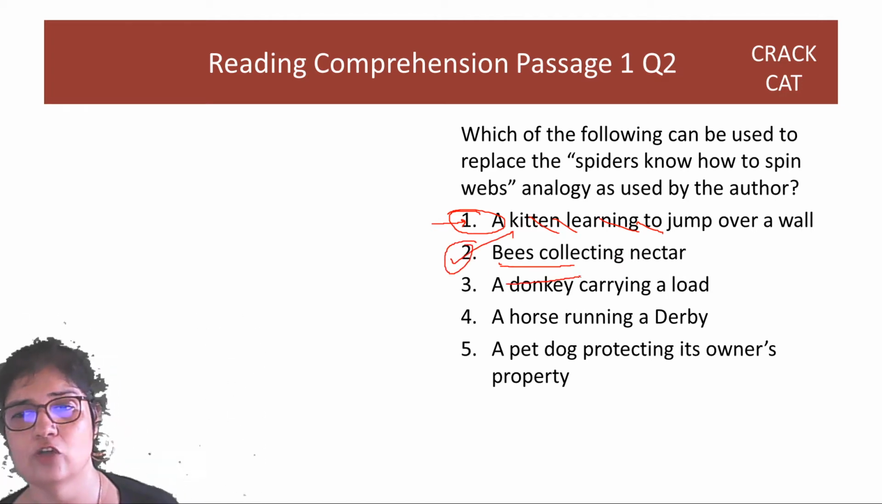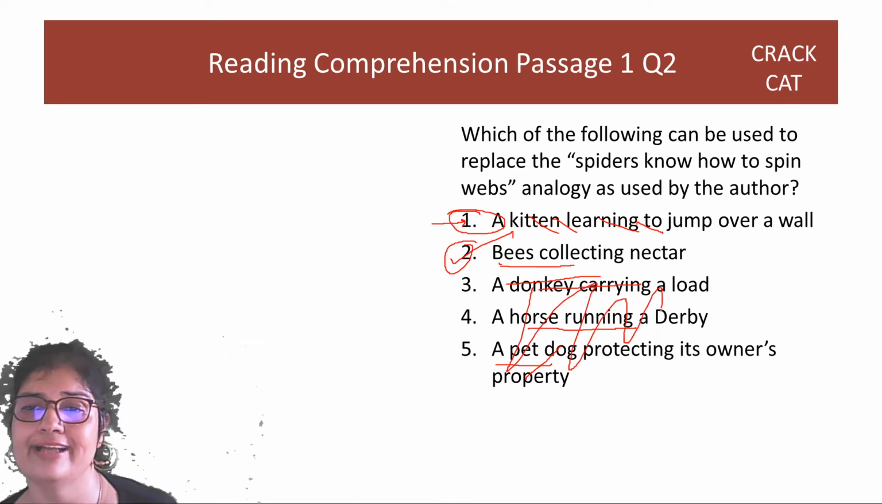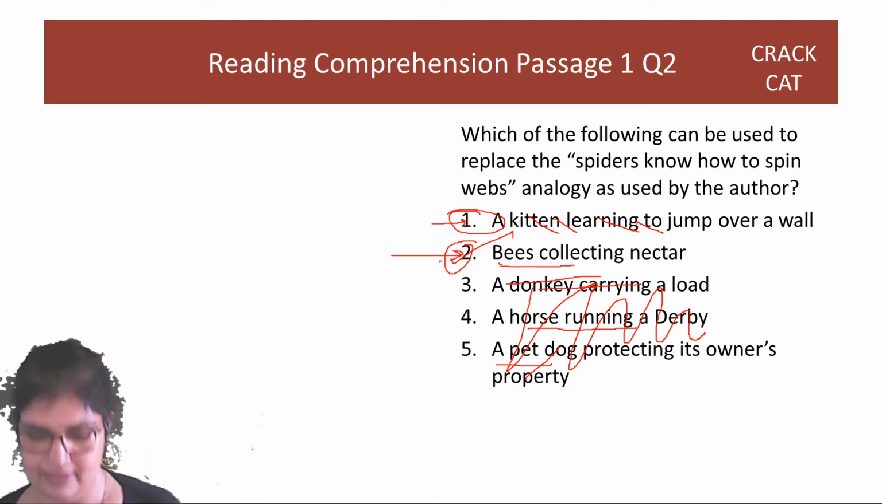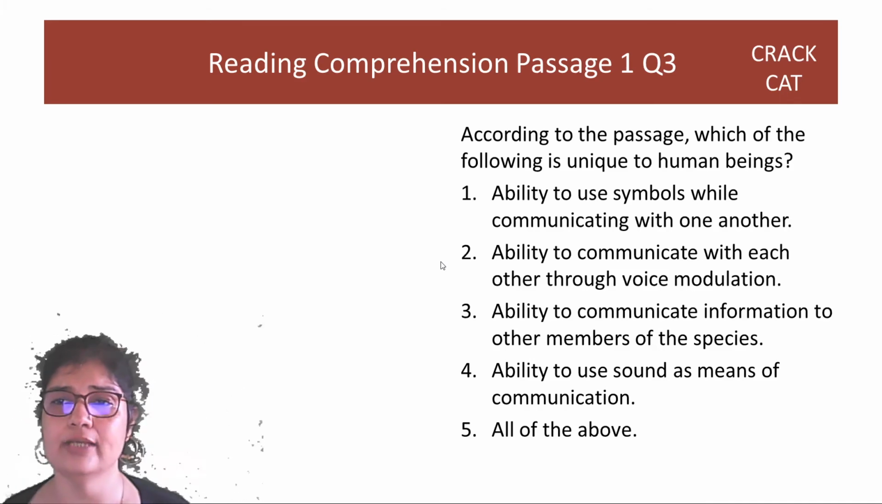Is the donkey's job carrying a load? No, we teach the donkey to carry a load. We teach a dog to protect our property. We teach a horse to run a derby. So all these things are not naturally occurring in animals. Only the second option occurs. That is your answer. According to the passage, which of the following is unique to human beings?